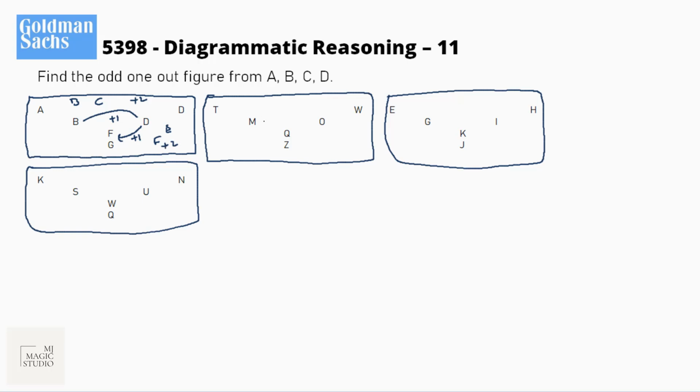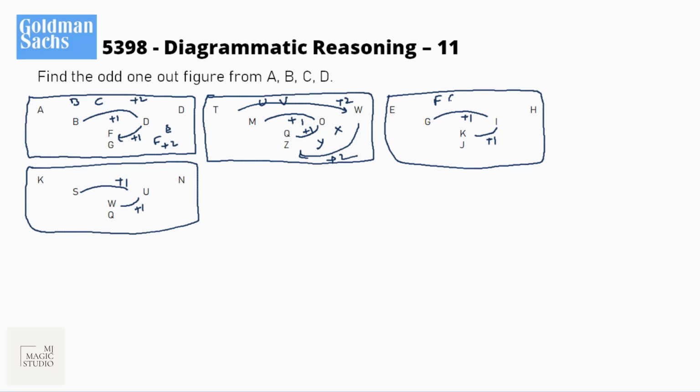Let's see the trend here. M, N, O, O, P, Q, +1. G, H, I, +1, I, J, K, +1. S, T, U, V, U, V, W, plus 1. That means the middle one's order is the same in all four. Now it's T, U, V, W, X, Y, Z. Bingo. It is plus 2 here also, and here also it is plus 2.